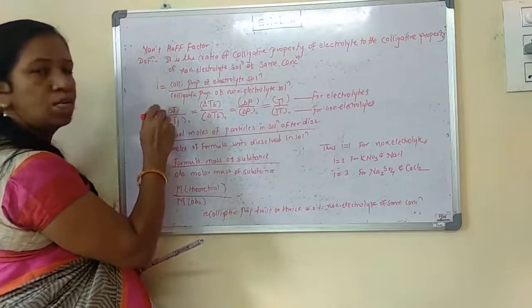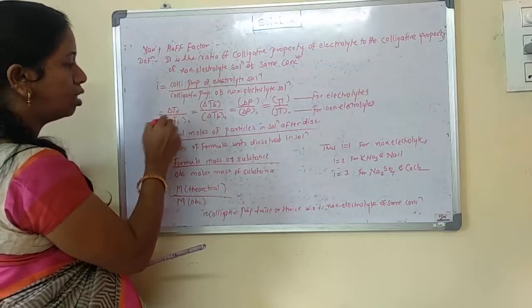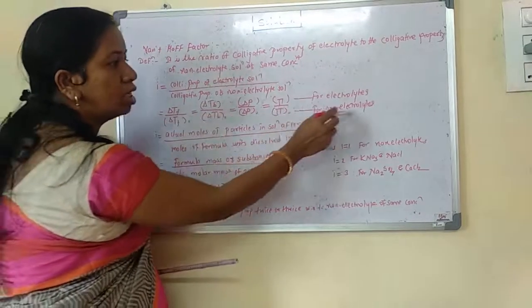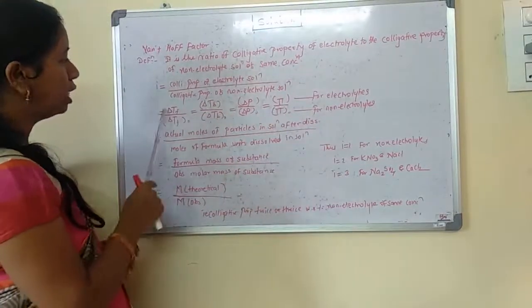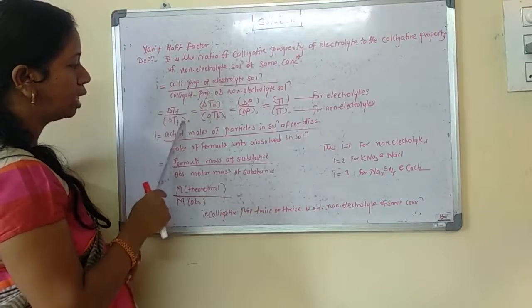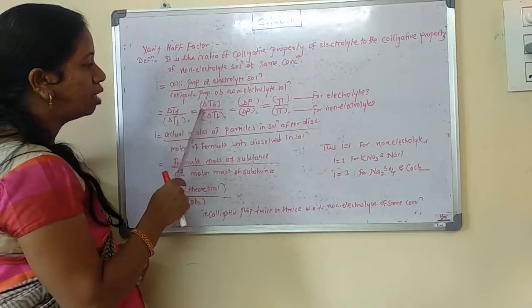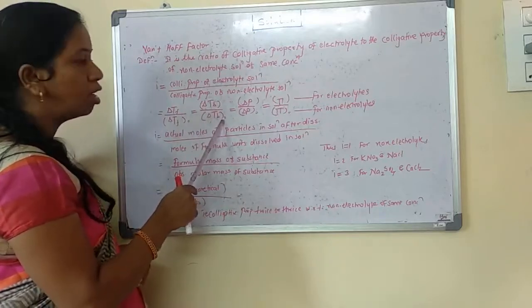So here is the ratio. First, i equals delta Tf upon delta Tf in brackets 0. Here the zeros are for the non-electrolytes. So it is delta Tf upon delta Tf 0, equal to delta Tb upon delta Tb 0. This is for the non-electrolyte solution.